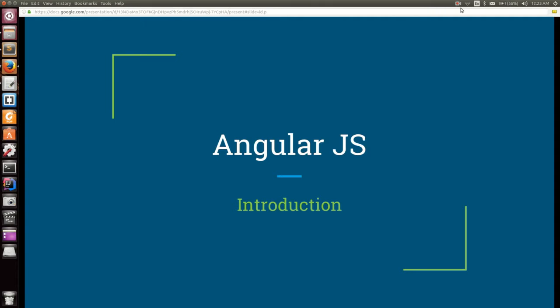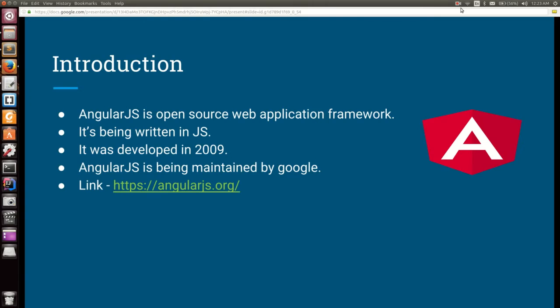We will study today about the introduction to AngularJS. Okay, what is the first? First topic is the introduction to AngularJS. What is AngularJS? AngularJS is an open source web application framework. What do you mean by it?